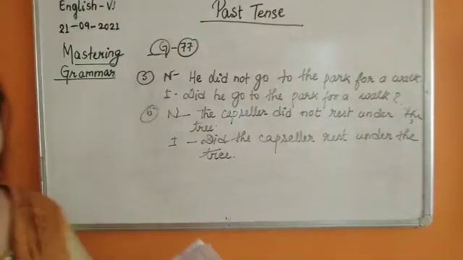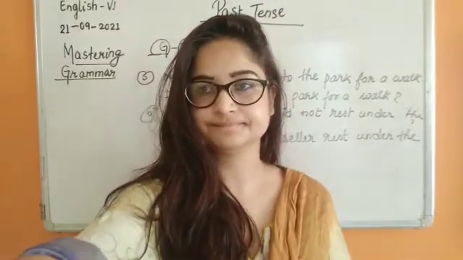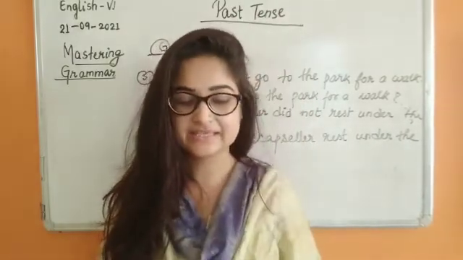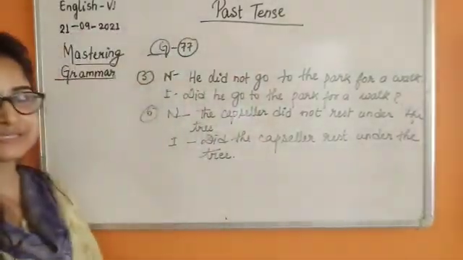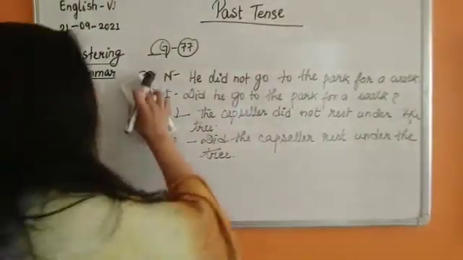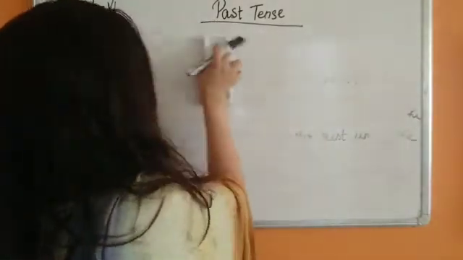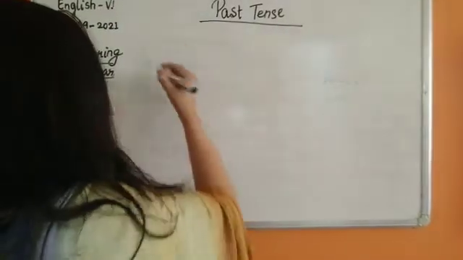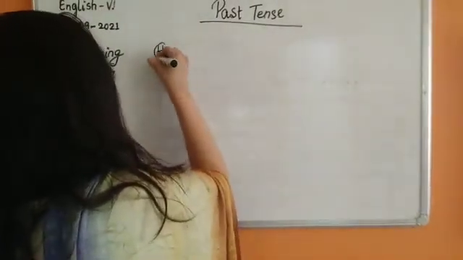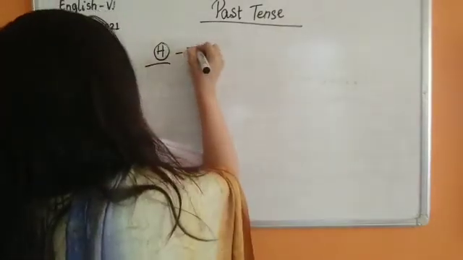We have H and I exercises. We will be finishing those. Let's get started with exercise H now. Okay, I hope you have finished this. This is on 77.